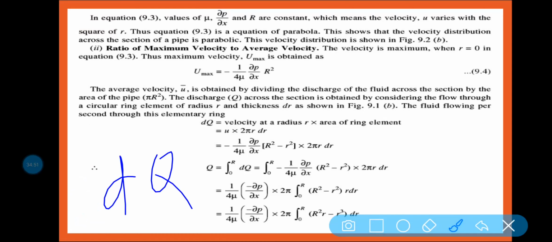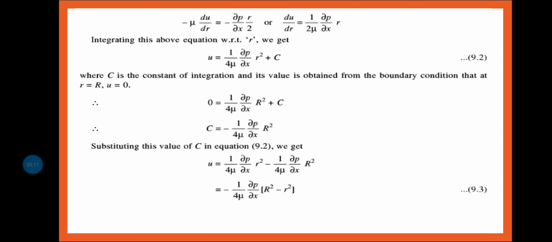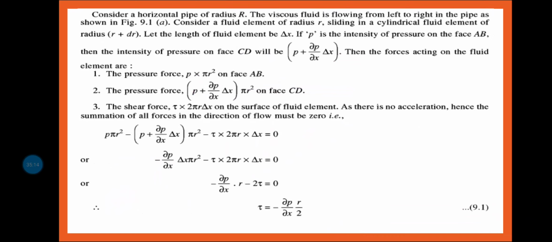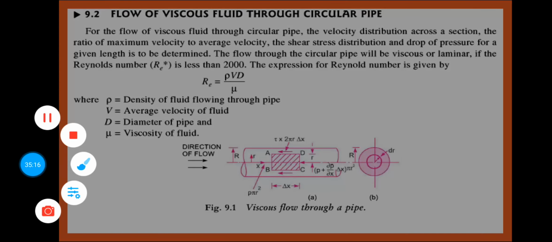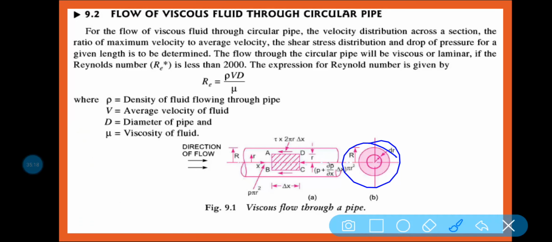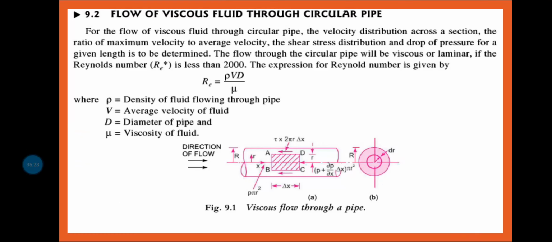So in the small strip, what is the discharge? The discharge is dq, and dq is equal to the velocity at a radius r, let us consider u, times the area delta A of the ring element. Here you can see the small strip dr is taken, and you need to find the discharge.